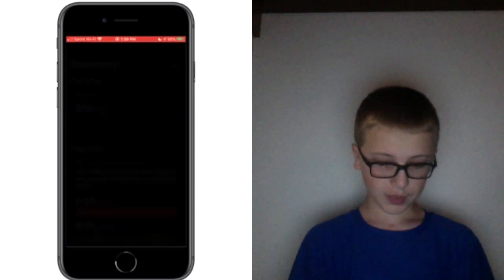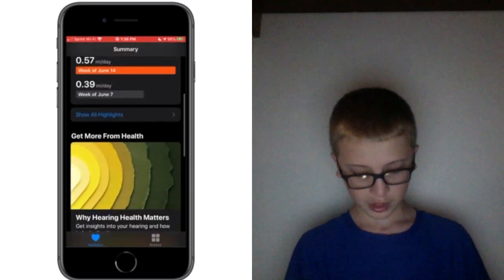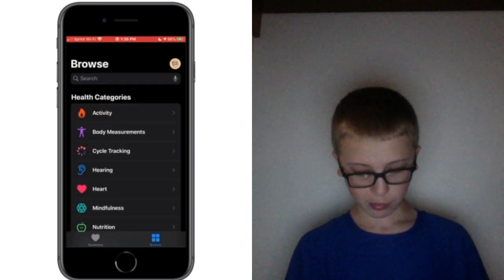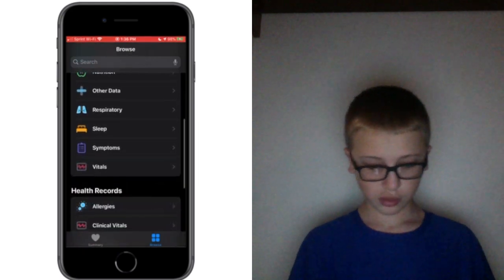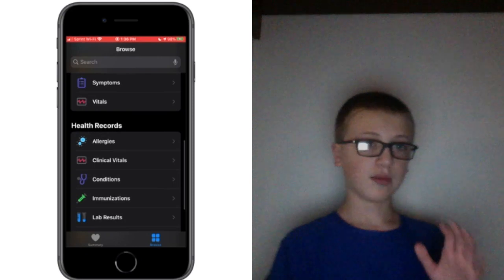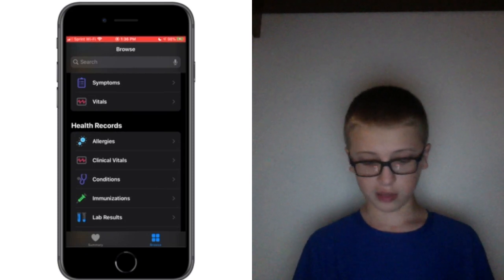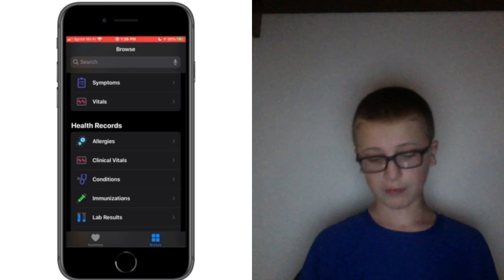So if we open up the Health app right here, you can see my summary, which I never use because I have a Fitbit. But if we tap on Browse and scroll down, you will see this category right here that says Symptoms. This is a brand new feature added to the Health app by Apple. If you go on any other update, it will not be there. So I'm guessing it's in 14 too.